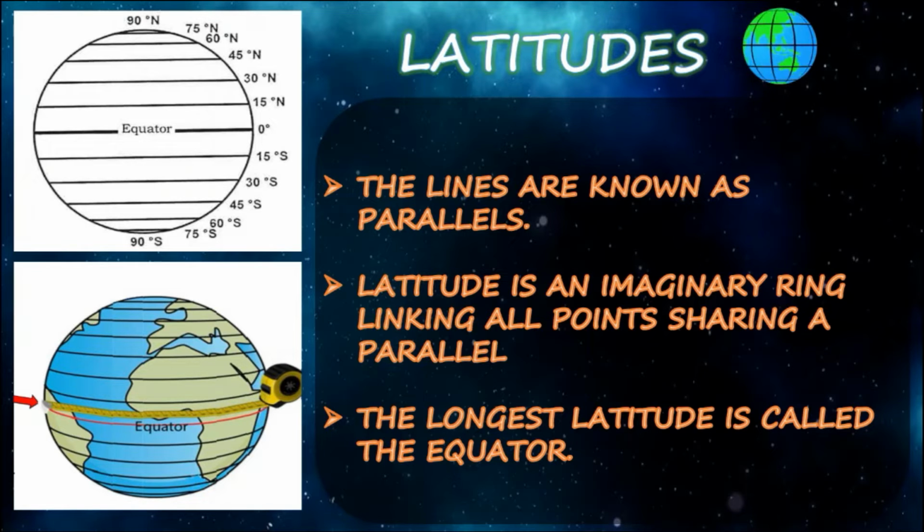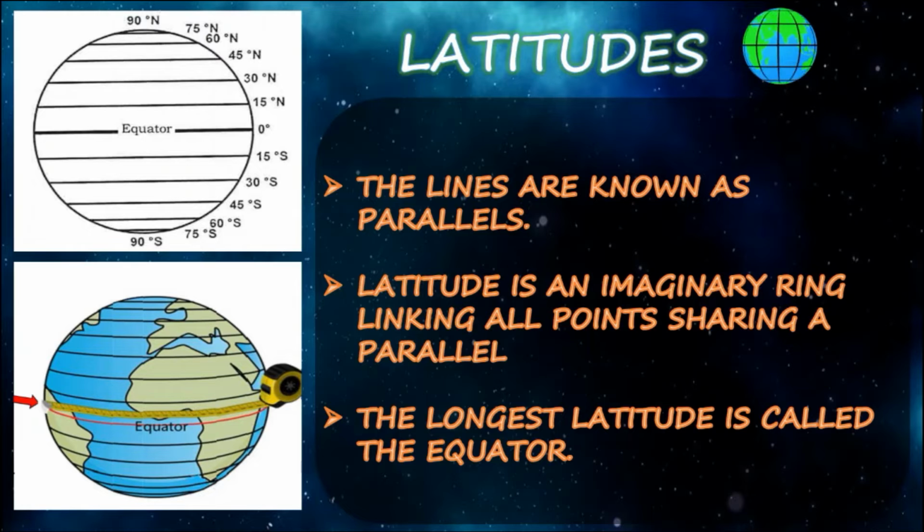One more thing, the latitude which runs towards the north pole is marked as N, that is called north latitude. They are 90 in number. The latitude which runs towards the south pole is marked as S, that is the south latitude. They are also 90 in number, so the total number of latitudes is 180.